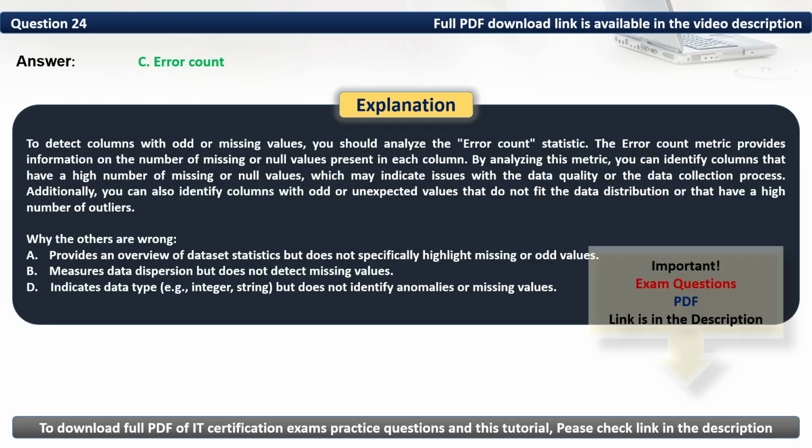To detect columns with odd or missing values, you should analyze the error count statistic. The error count metric provides information on the number of missing or erroneous values present in each column. By analyzing this metric, you can identify columns that have a high number of missing values, which may indicate issues with the data quality or the data collection process. Additionally, you can also identify columns with odd or unexpected values that do not fit the data distribution or that have a high number of outliers.